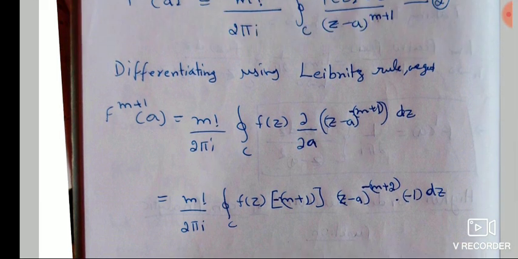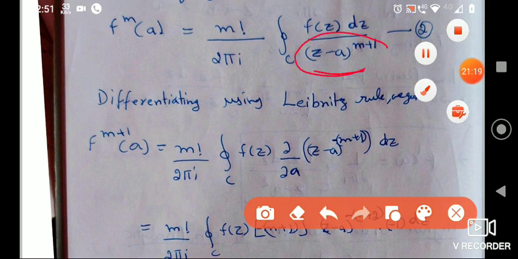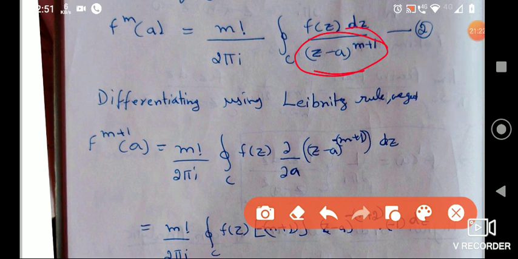See here, a was in this term, (z minus a) power m plus 1. So when you partially differentiate, we are differentiating only that, not the f of z term. We are just differentiating 1 by (z minus a) power m plus 1. When it goes up it will be (z minus a) power minus (m plus 1). We have to partially differentiate dou by dou a. So what is the partial differentiation of (z minus a) power minus (m plus 1) with respect to a?